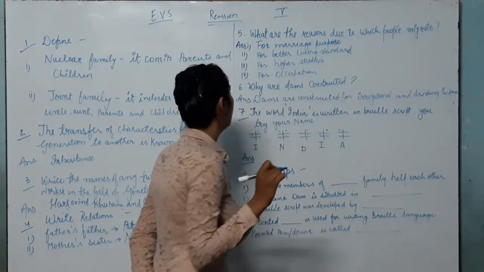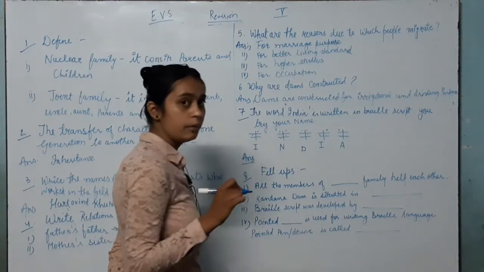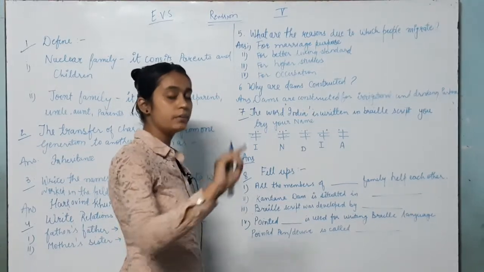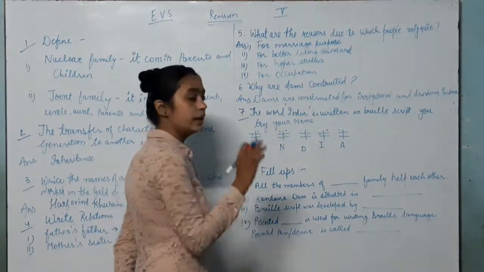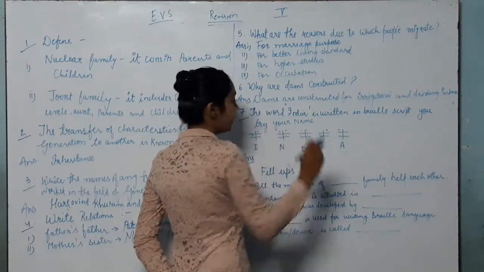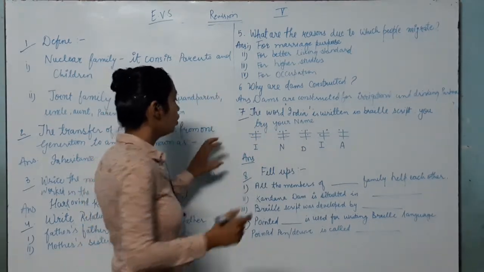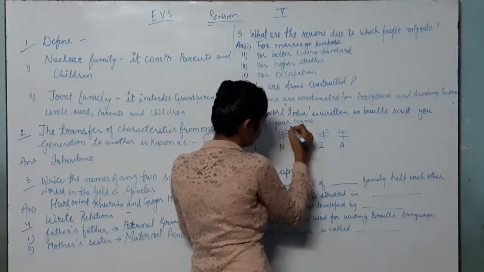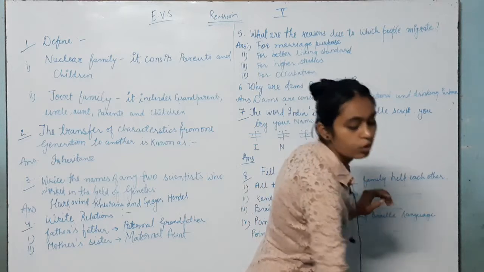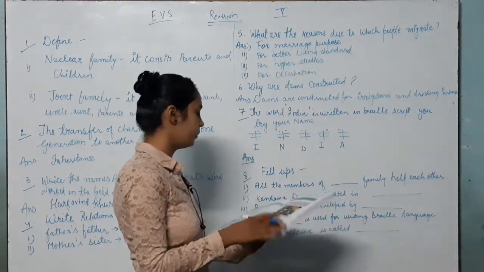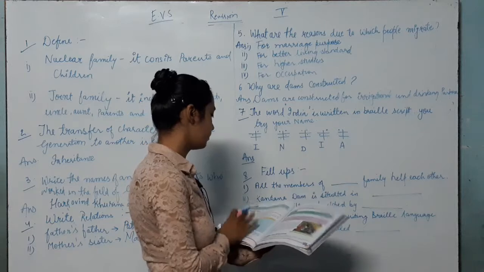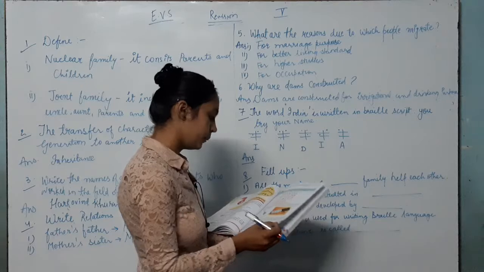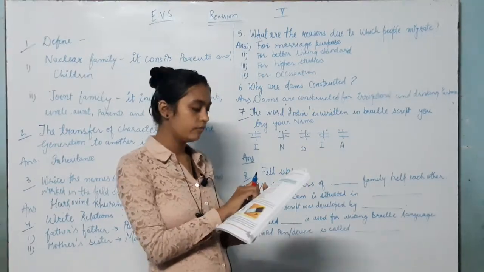Okay, now the word India is written in Braille script. This is Braille script. It is dots that a blind person learns by touching them. Okay, you try your name. As you all know, in I there are two dots like this, and in N like this. So in your book we have the complete alphabet with these dots. Yes, on page number 21 you have this.